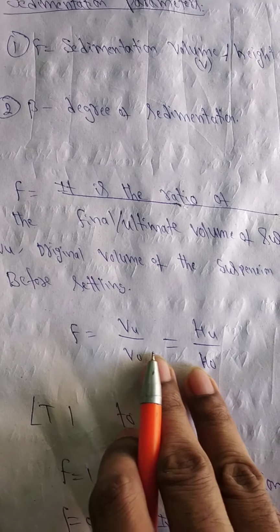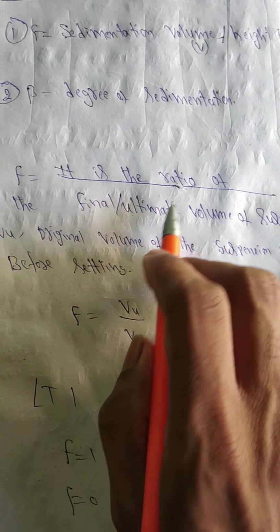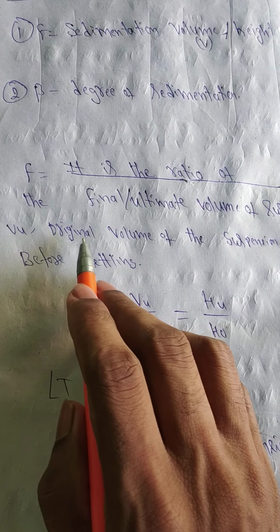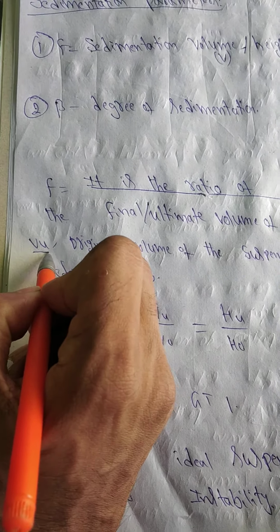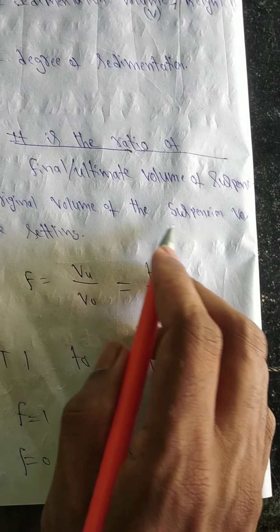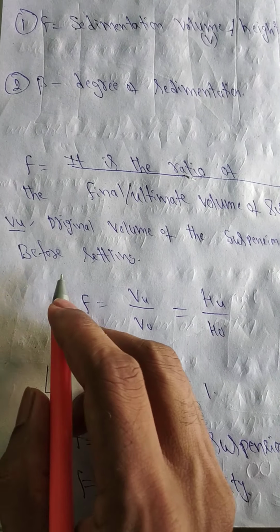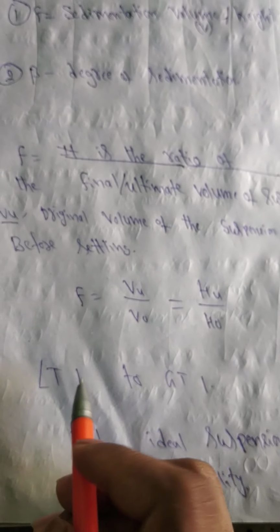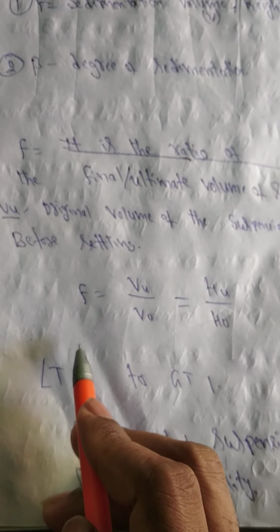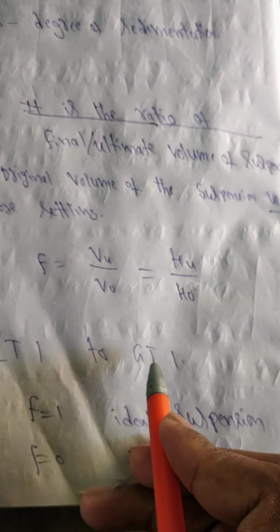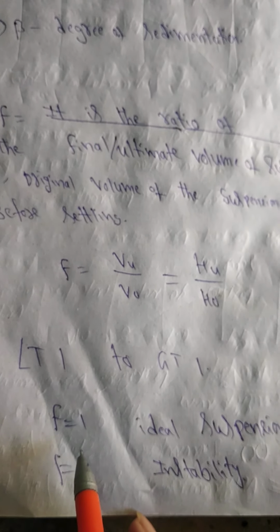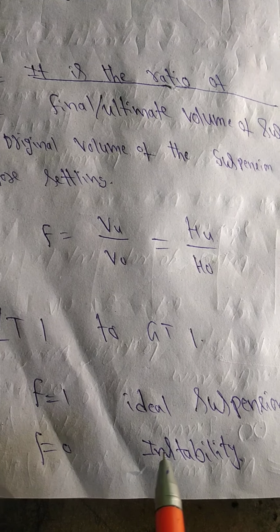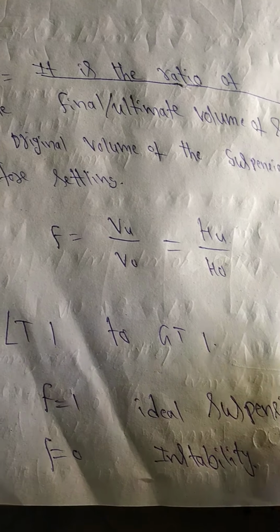First one is sedimentation volume. It is defined as the ratio of the final or ultimate volume of sediment, Vu, to the original volume of suspension, V0, before settling. F is equal to Vu by V0, or Hu by H0. The sedimentation volume lies from less than 1 to greater than 1. A suspension having an F value of 1 is an ideal suspension. An F value of 0 means instability.